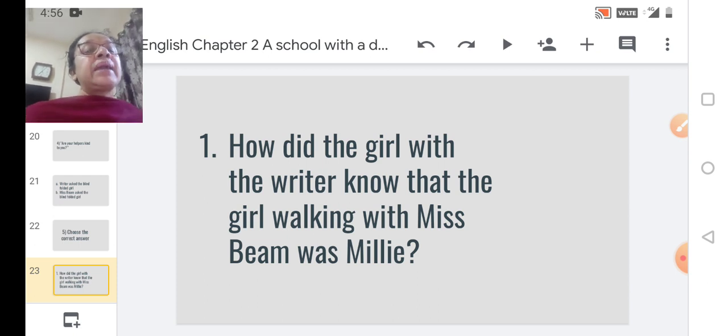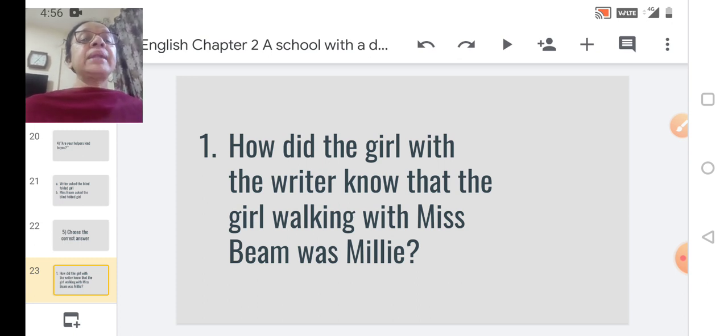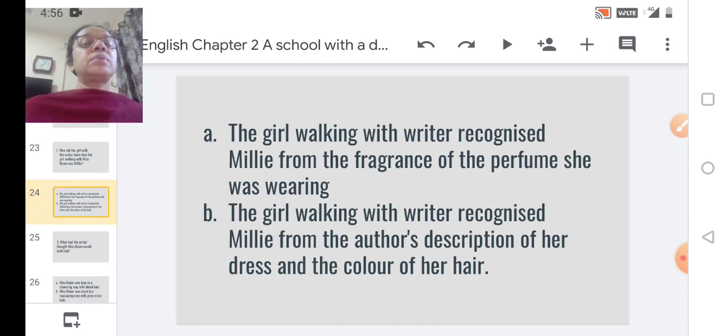Now, again I repeat the question. How did the girl with the writer know that the girl walking with Miss Beam was Millie? Now let us see the options. There are two answers. We have to find the correct answer.